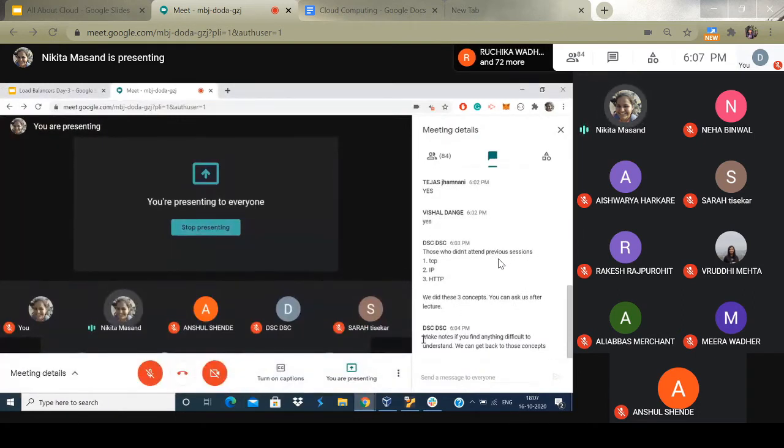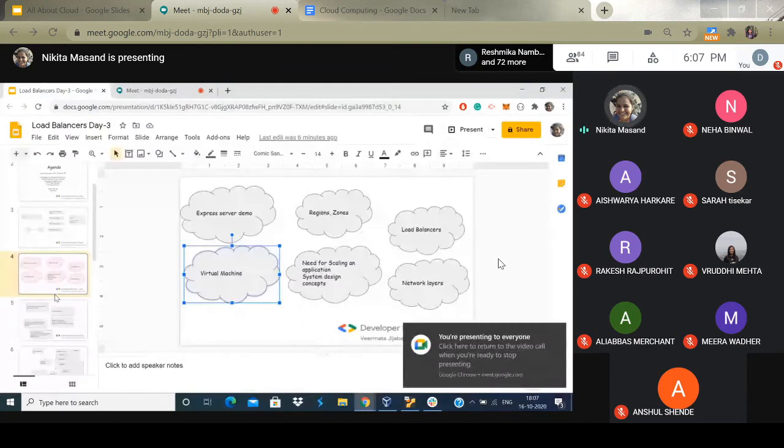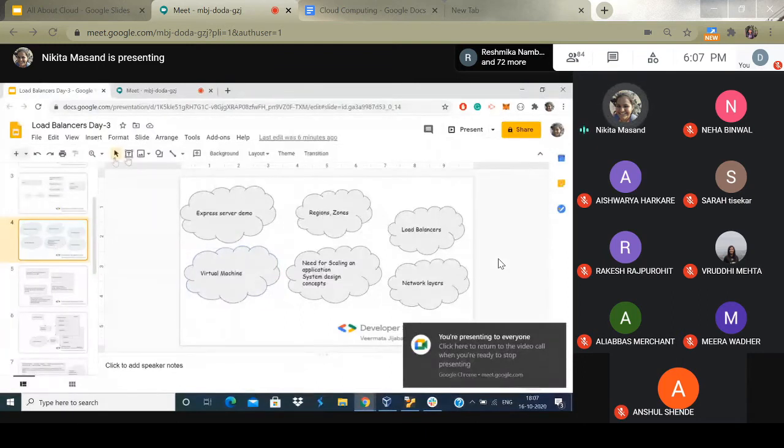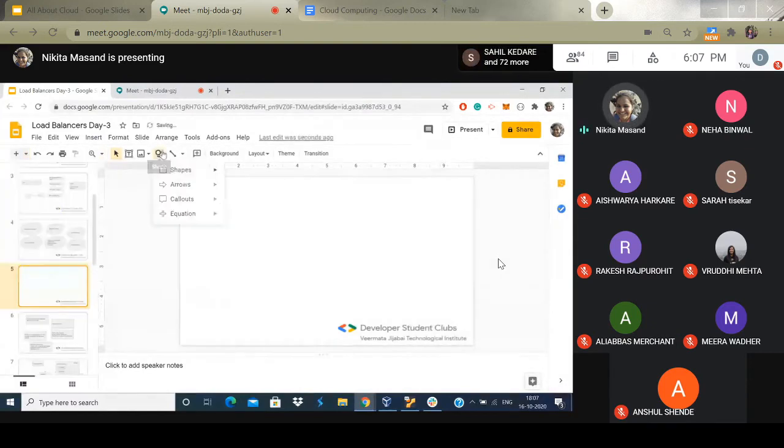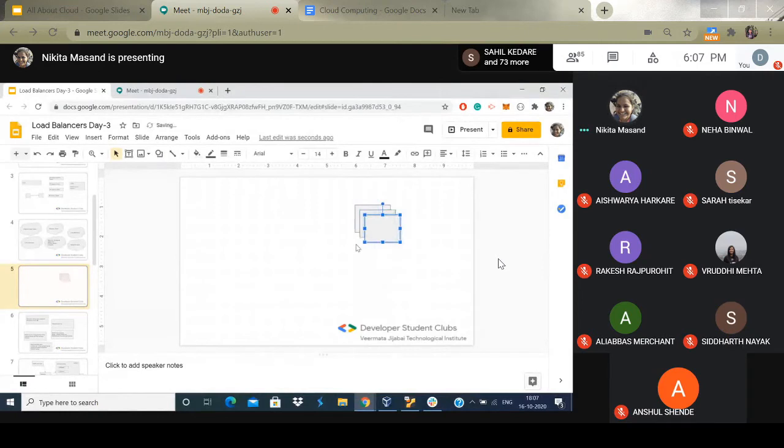Palak, Ali, Shubhankar, or I will be monitoring the chat and helping you. So what we have done till now is make three servers: server 1, server 2, and server 3, running on port number 3000, 3001, and 3002.